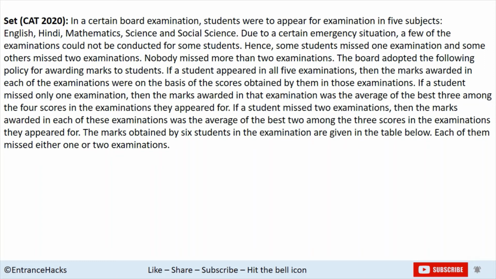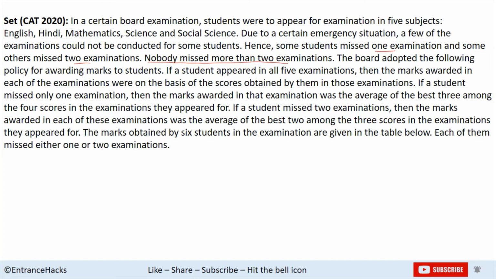Coming to this question of GET, this is a logical reasoning question. In a certain board examination, students were to appear in 5 subjects. A certain emergency situation arose, and the examination could not be conducted for some students. Some students missed one examination, and some others missed 2 examinations. Nobody missed more than 2 examinations. This is an important line. The board adopted the following policy for awarding marks.